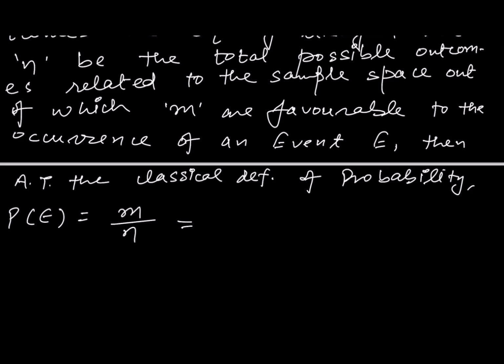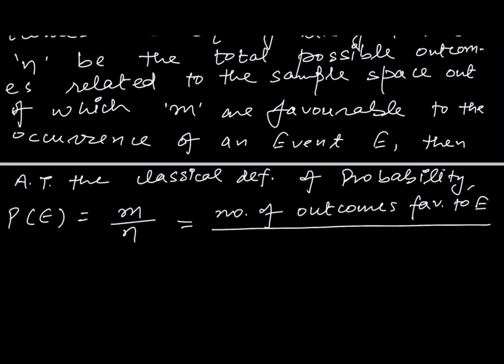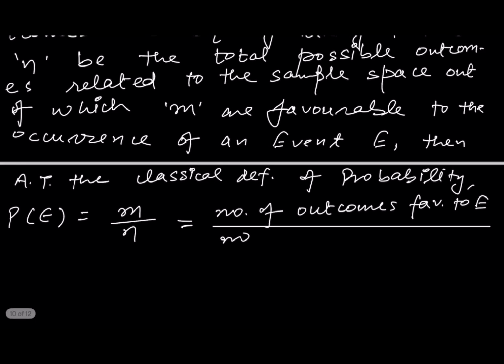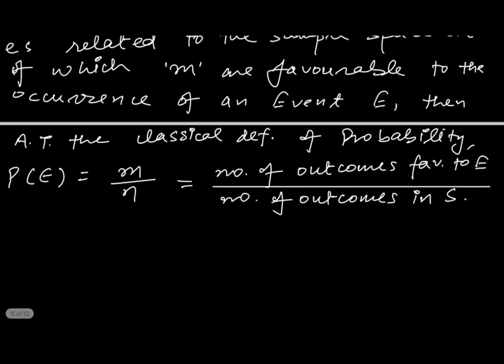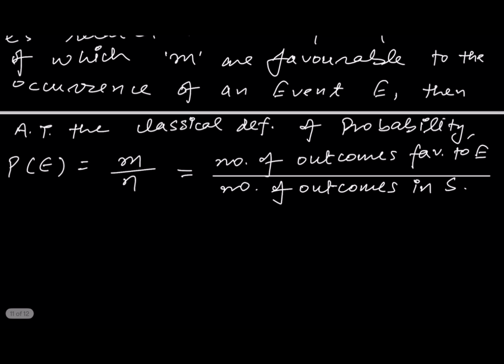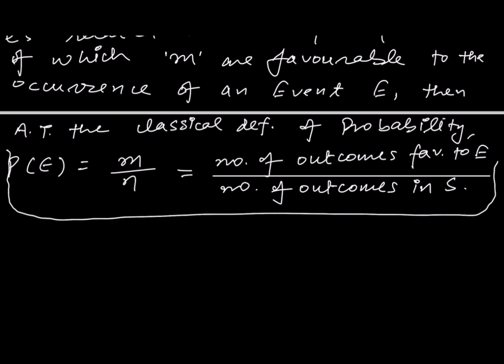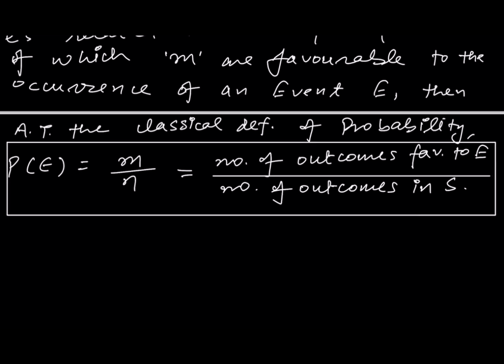where m represents the number of outcomes favorable to an event E, upon n, which represents the number of total outcomes in the sample space S, right? So in this whole chapter, we will use this formula for finding the probability of an event, right?